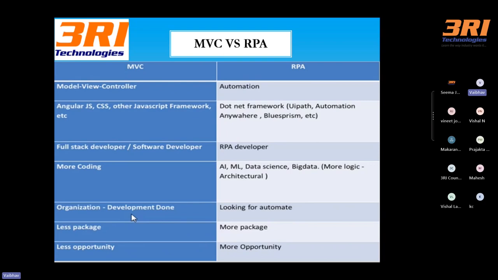But on the other hand, for RPA there are various tools available, and among those, UiPath is the topmost tool. If you start learning RPA, slowly you will go to advanced technologies like AI and ML, because RPA works hand in hand with other technologies as well. So if you have RPA knowledge, it will be a very added advantage compared to other technologies. And nowadays the industry is moving towards automation.